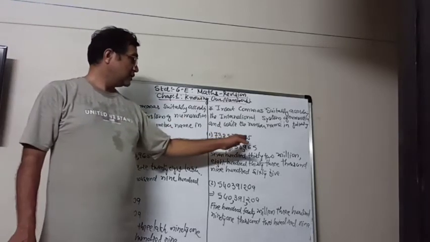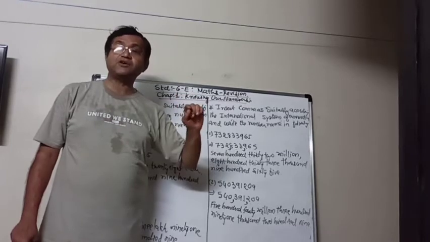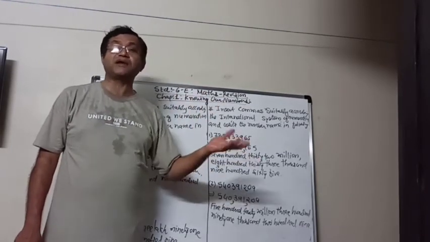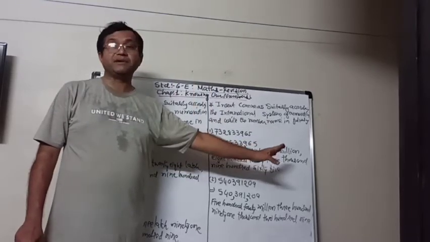But in the international system, after 10,000 it starts 100,000 and then directly million, 10 million and 100 million.